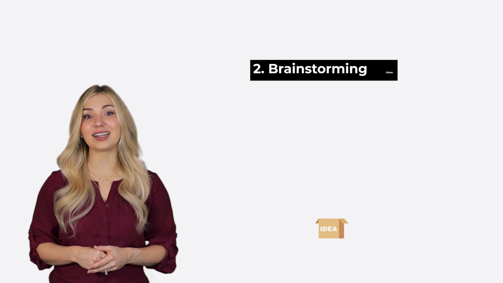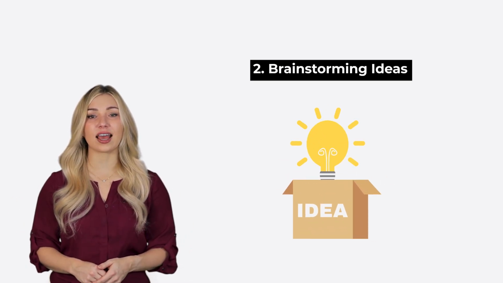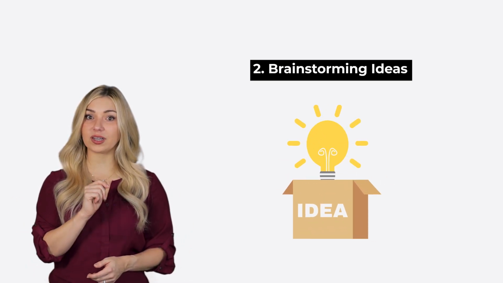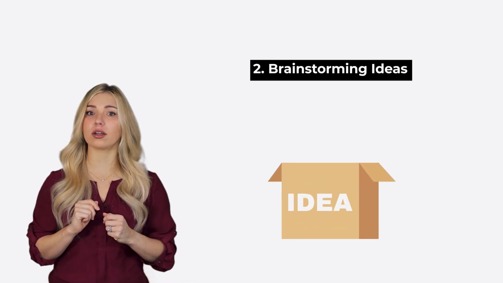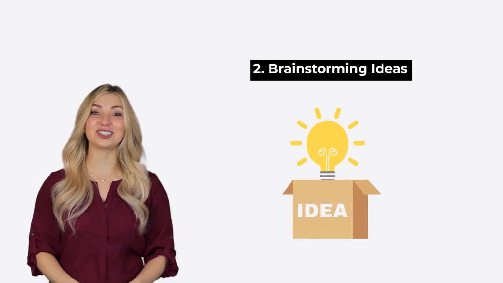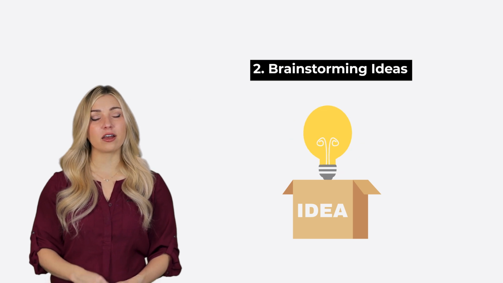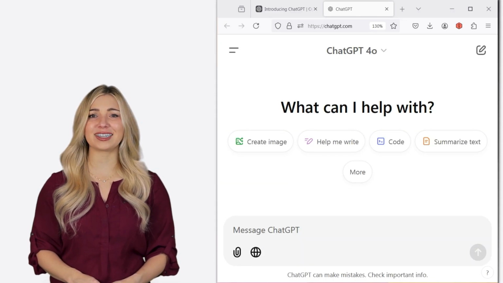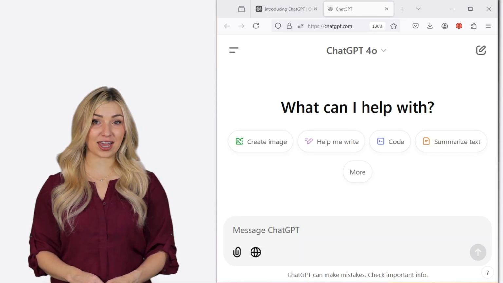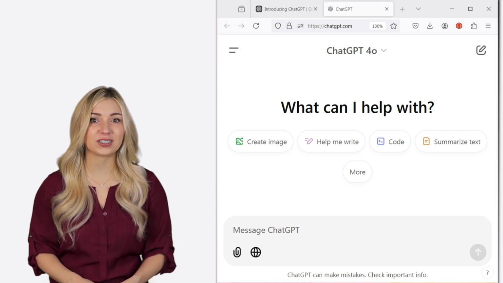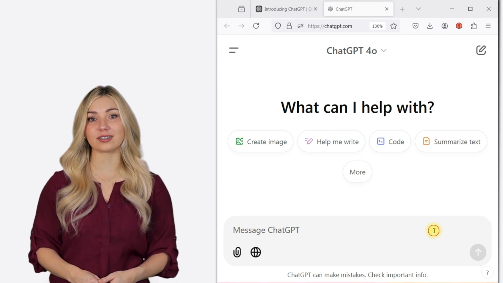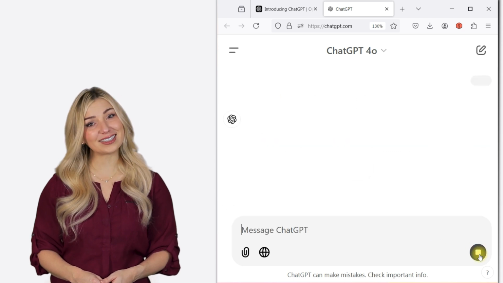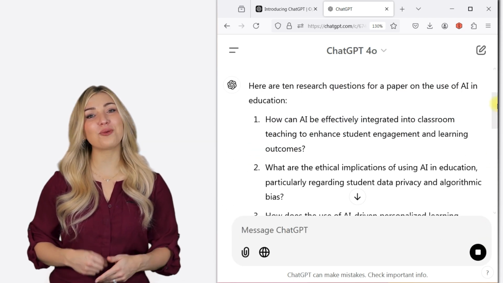The second item on the list is brainstorming ideas. Let's say you are planning to conduct research, but you don't know where to start. No worries, you can ask ChatGPT for ideas. For example, let's say my topic of interest is the use of AI in education. Let's ask ChatGPT to generate a list of research questions. As you can see, it has come up with quite a few ideas.